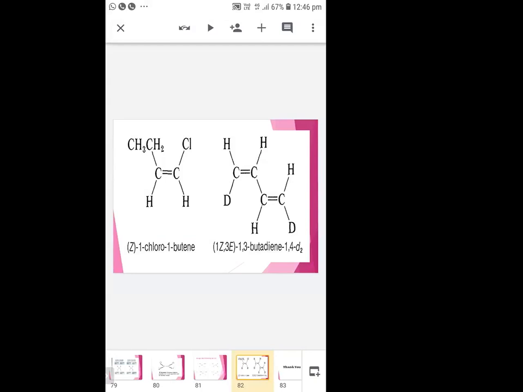So you must give one compound and the third carbon, 1 and 3rd. So 1 is at 3E.